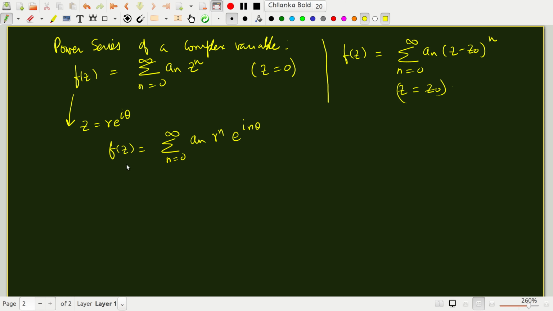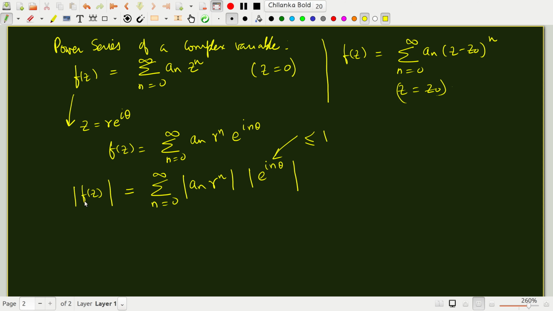Okay, so in order to do that, because it's a complex valued function, I have to worry about its absolute value, which is the modulus, which is nothing but a n r to the n e to the i n theta. Now e to the i n theta has modulus always less than or equal to 1, because e to the i theta is cos theta plus i sin theta, so both cosine and sine are bounded between minus 1 and 1.